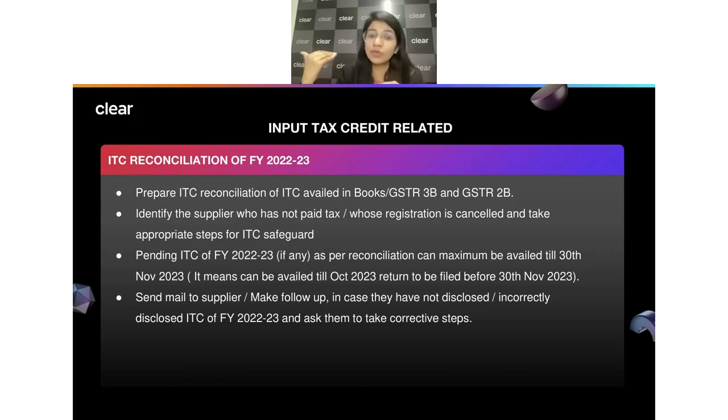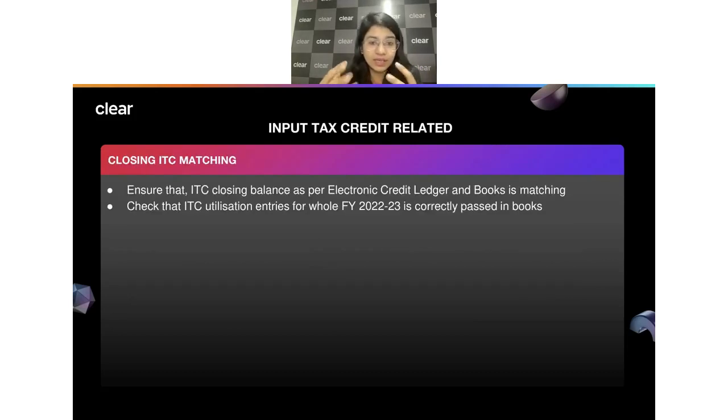There can be cases where you would have wrongly claimed ITC, but you were actually supposed to reverse that ITC. If that's the case, just reverse that ITC now itself while you're filing your March return period GST 3B. So this was mainly in relation to ITC. Then we do have a closing ITC balance. So again, make sure the ITC balance as per your credit ledger and the books of accounts is matching.